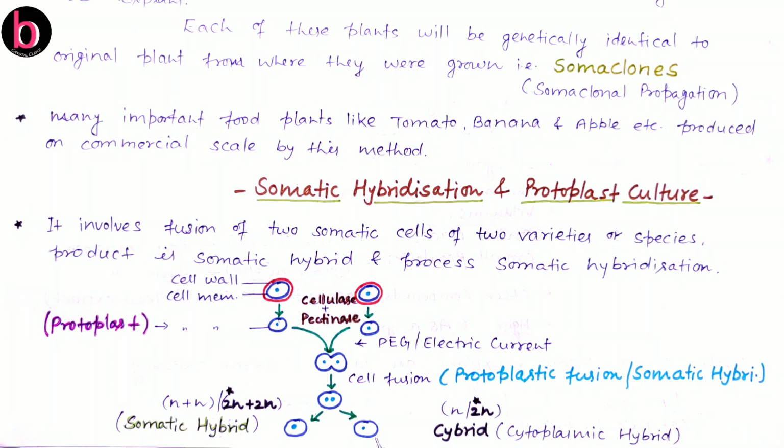So this Cybrid is carrying the cytoplasm of two different cells but only one nucleus, while a somatic hybrid carries two different nuclei as well as cytoplasm from two different cells. By this method, the resultant is termed a pomato, which carries characteristics of both tomato and potato.